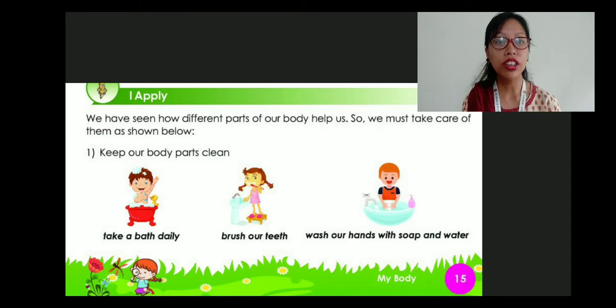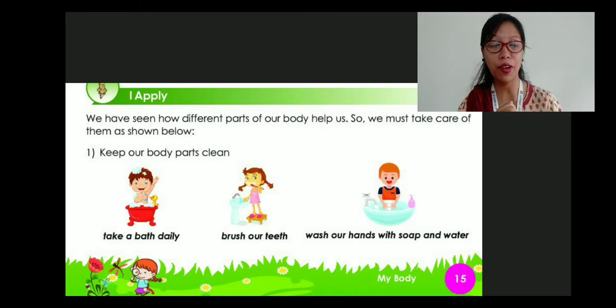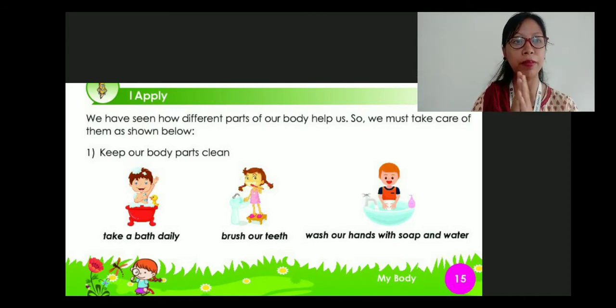Next, wash our hands with soap and water. This is one of the most important things that we are doing during the lockdown period, right? As the coronavirus or COVID-19 is going on, we were frequently washing our hands with soap and water, right? We are keeping our hands very clean.